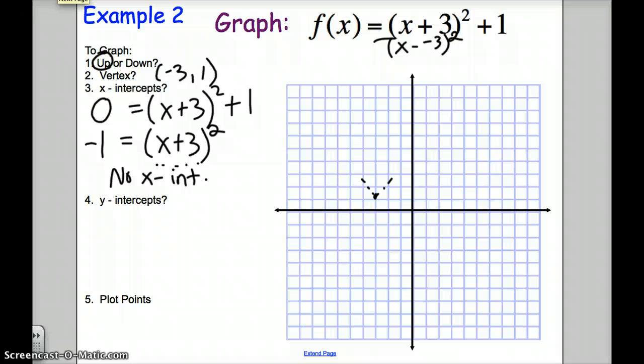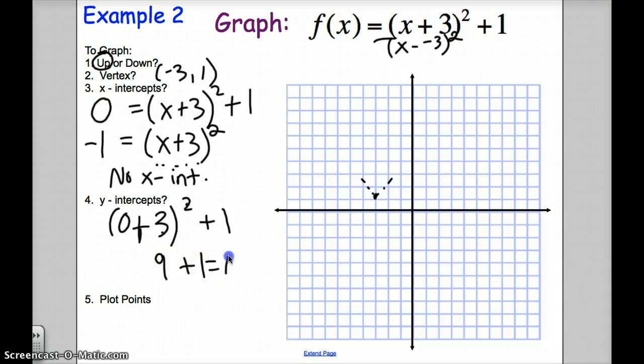Now the y-intercept, let's get that, and then we'll be able to graph a complete graph. We're going to plug in 0 for x. We're going to solve. It looks like we're going to get 9 plus 1 because 3 squared is 9, plus 1 is 10. So I'm going to have this point, my vertex, and then I'm going to go up to 10. 3, 4, 5, 6, 7, 8, 9, 10.